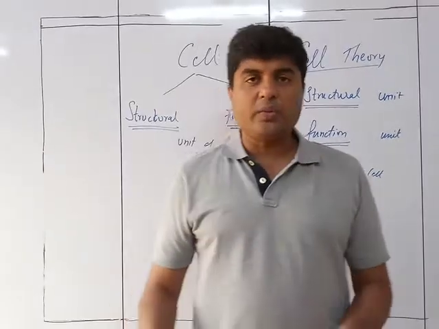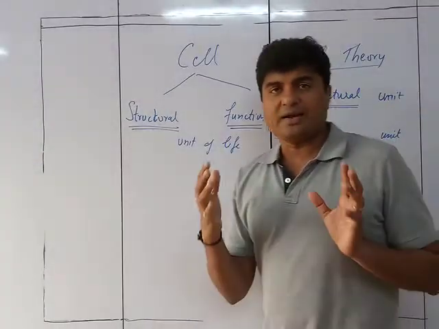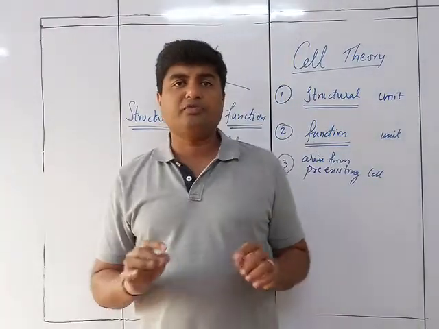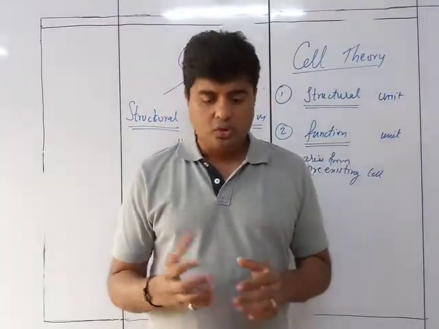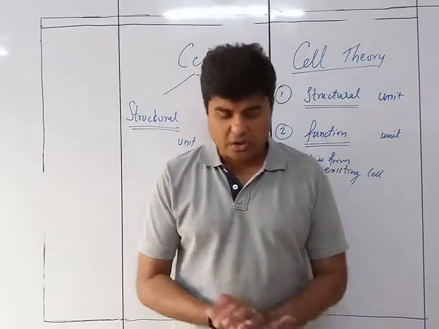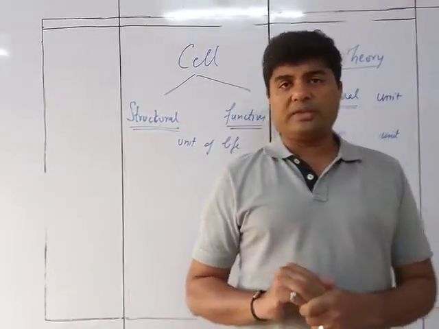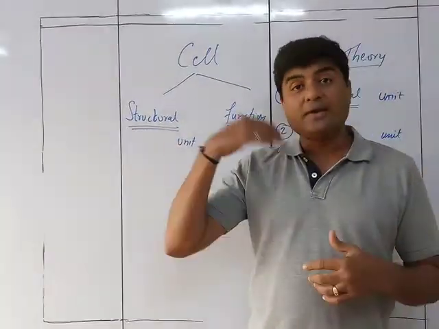So this is what we understand: structural unit means, as I told you earlier also, that each and every body part is made up of cells. So the cell forms the structure of the body. And functionally also, each and every function of the body, whether externally seen or internal, is done by cells.